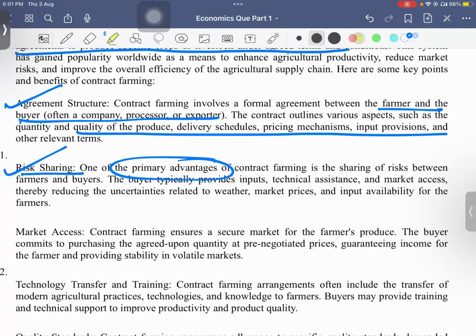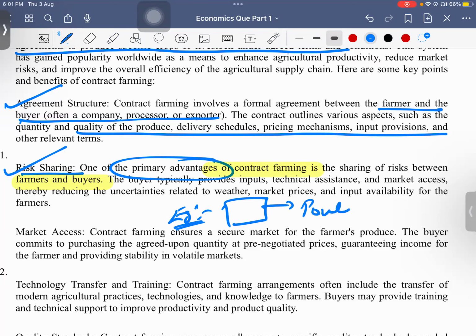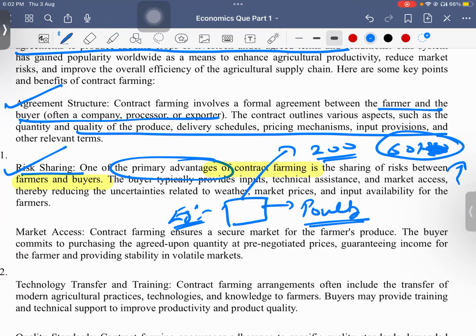Another major advantage is that if there is any loss, it will majorly be borne by the company, not by the farmer. For example, we have some friends who are doing poultry farming. If in the market the chicken rate is some 200 rupees, they may be getting some 60 or 80 rupees. You just think, 60 rupees. They get very little because the other inputs, the maize and other inputs, are provided by the company only.